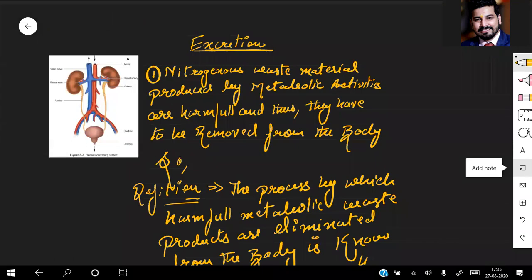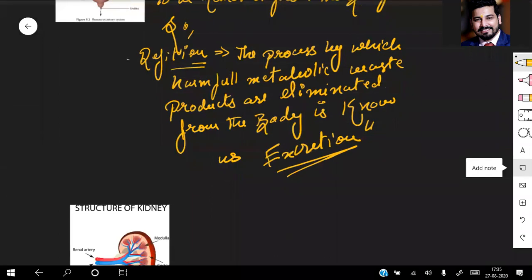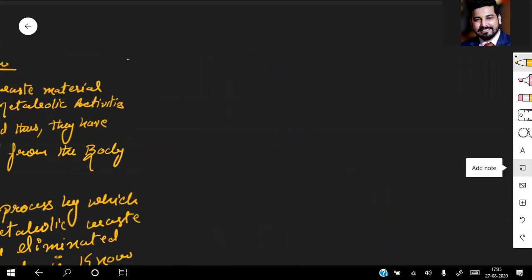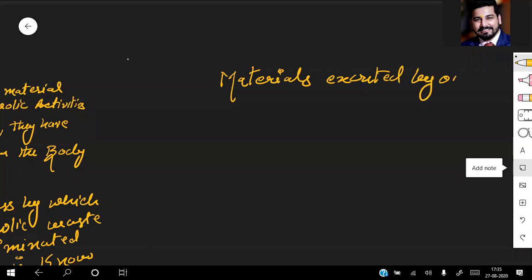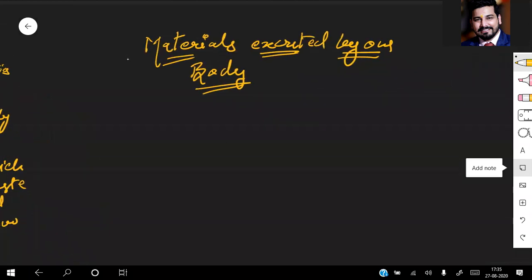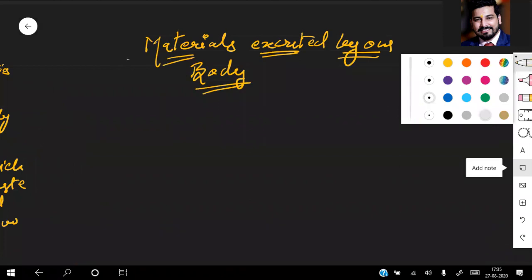So now, first of all, I will be telling you about what are the waste products which are being excreted from the body. Now let me tell you about the materials. What are the waste products which are produced? Materials excreted by our body. We make a flow chart of this. Kindly remember, this flow chart will help you in everything.